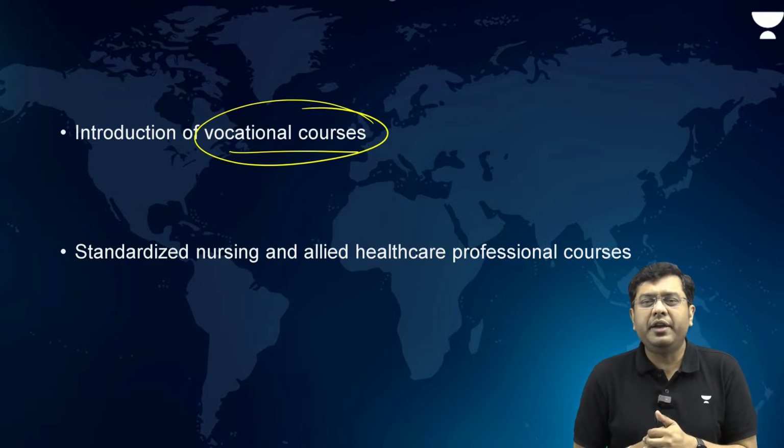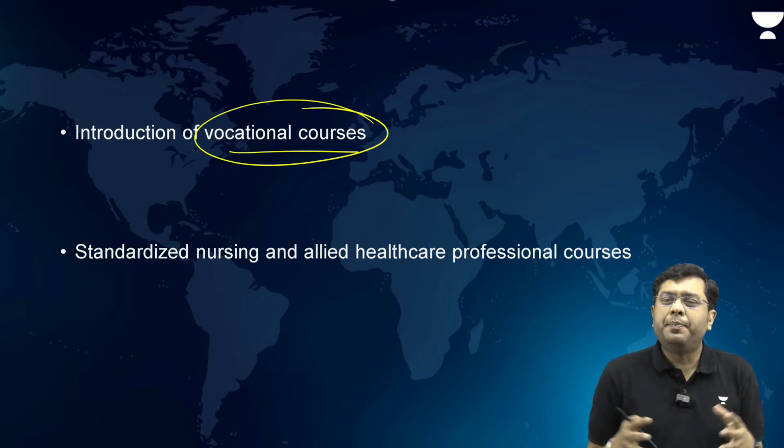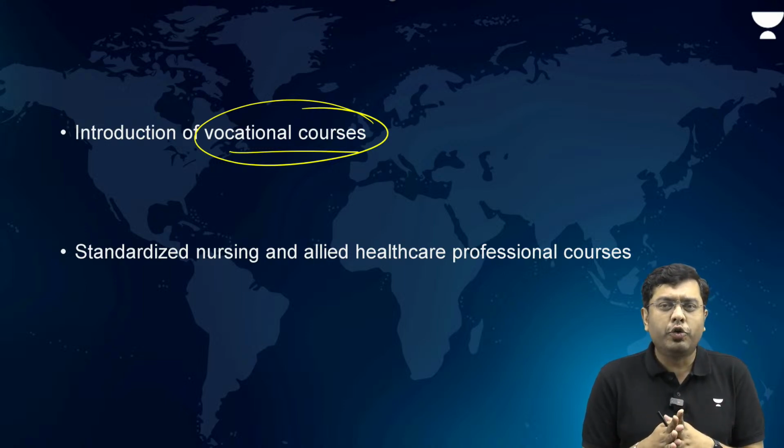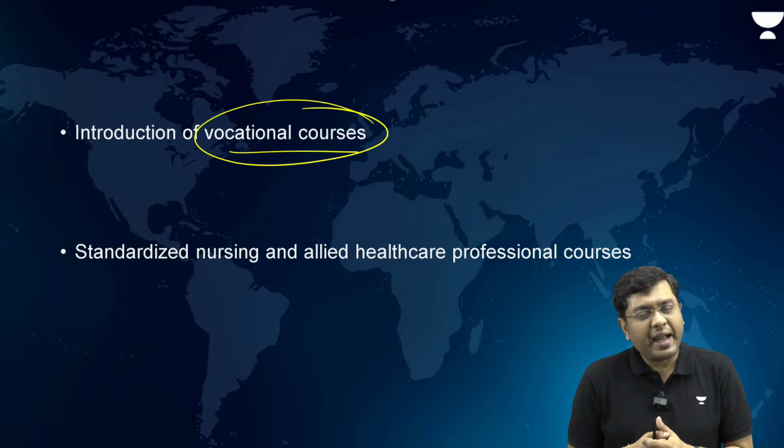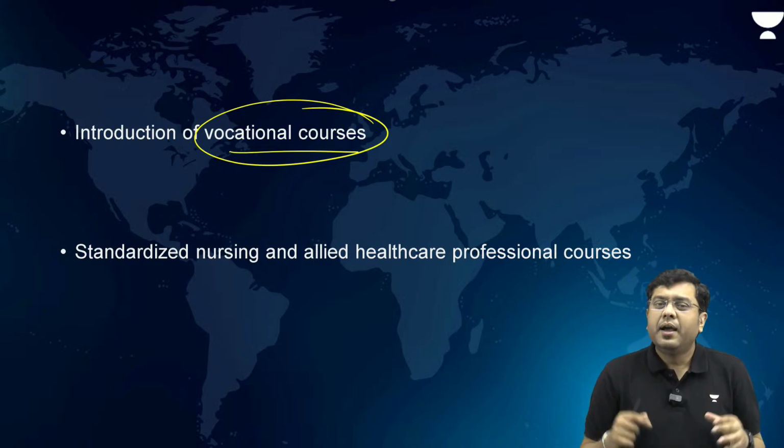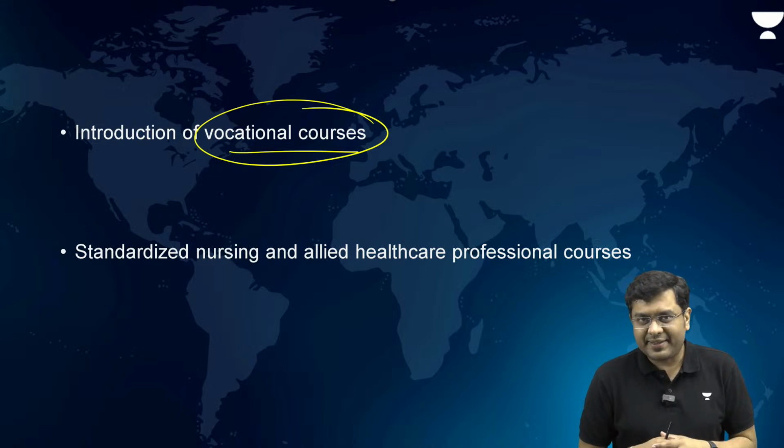China is one such country which has worked incredibly hard and managed to provide vocational courses for a large section of the population, able to generate jobs at a much faster rate. So we can take a leaf out of China's book in this case.